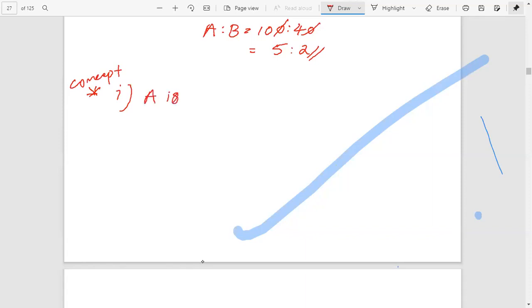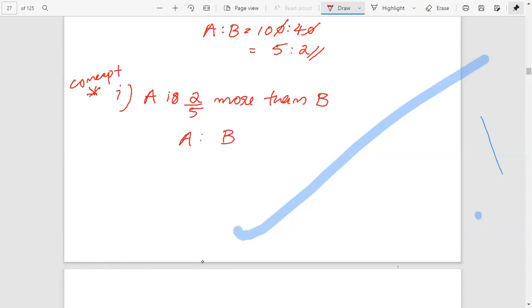A is 2 by 5 more than B. Here it is a little tricky. Find A is to B. Here the base is B, but it is not given as 100.